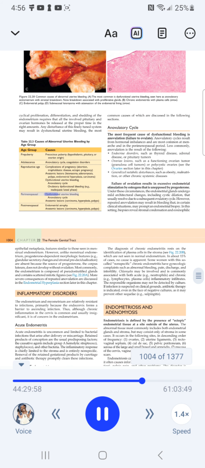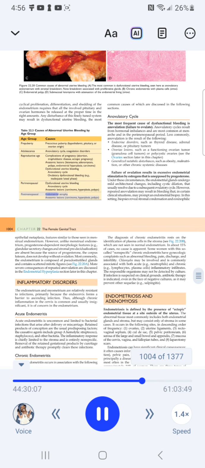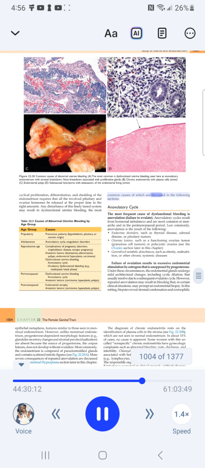Perimenopause: dysfunctional uterine bleeding, anovulatory cycle, anatomic lesions, carcinoma, hyperplasia, polyps. Postmenopause: endometrial atrophy, anatomic lesions, carcinoma, hyperplasia, polyps. Common causes of which are discussed in the following sections.